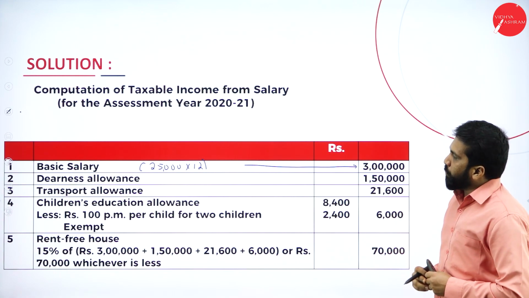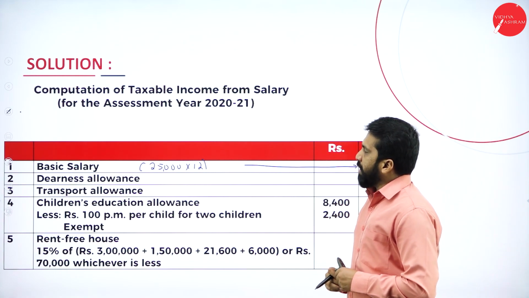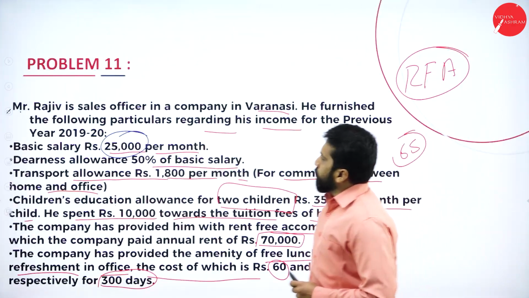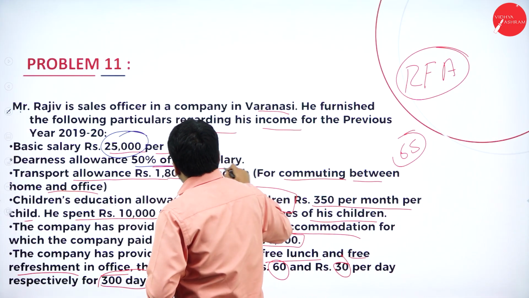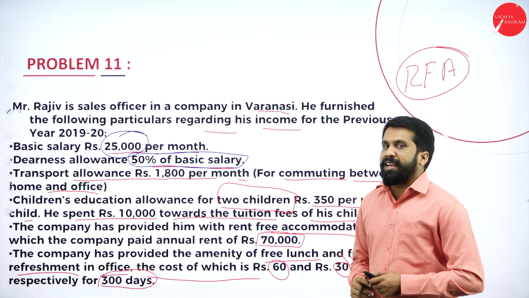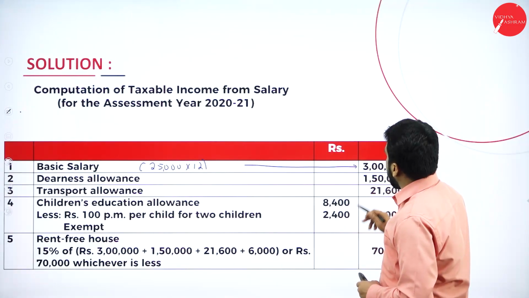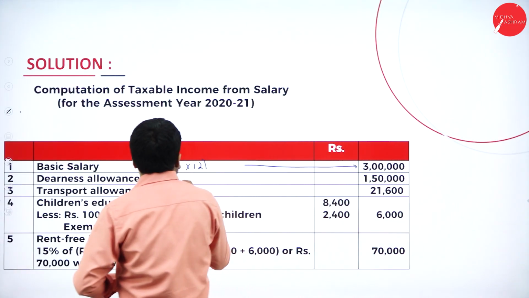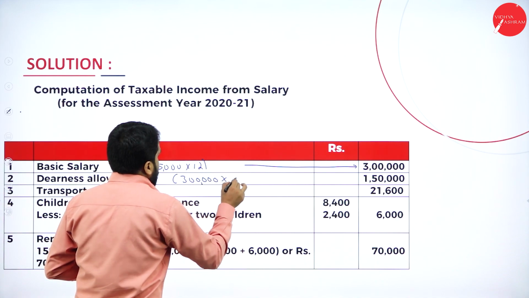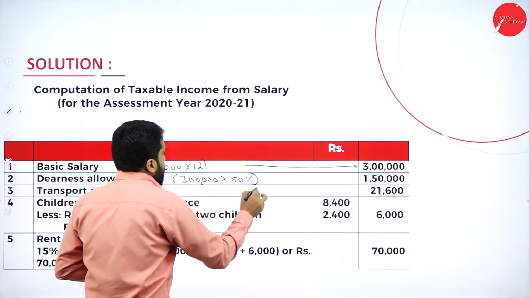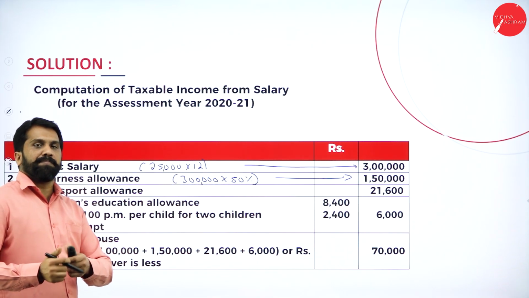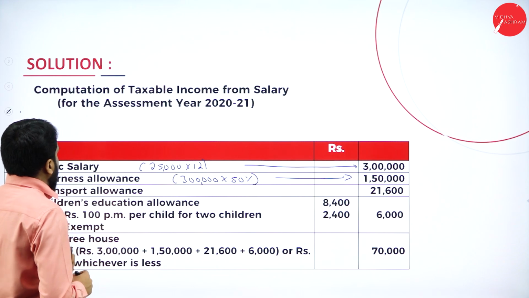Now, next one is your dearness allowance. I'll go back to your problem. So, dearness allowance is 50% on the basis of salary. Now, directly we can calculate. Your salary is 3 lakh. 50% of 3 lakh, how much? 3 lakh multiplied by 50%, you got 1,50,000. Clear? Yes. Next. You are done with that.